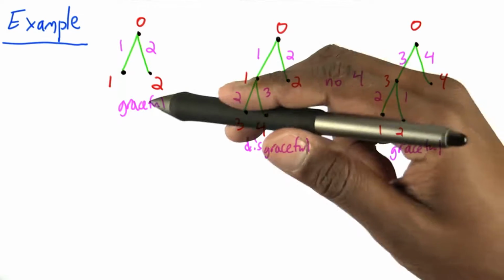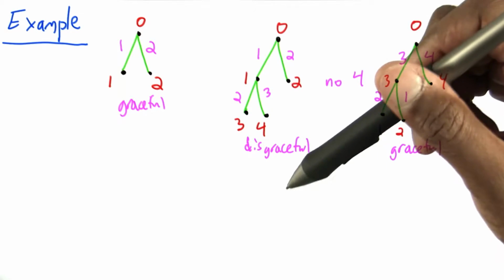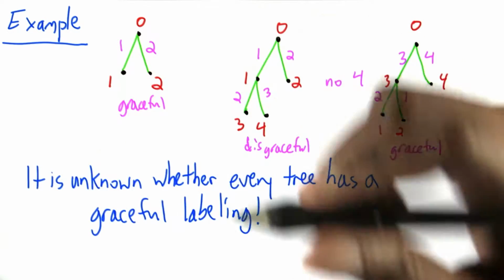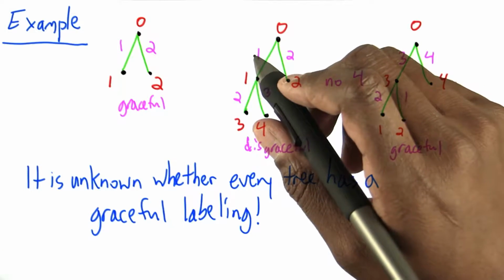Here's a graceful labeling, here's a graceful labeling. This is a disgraceful labeling. It's not known if every tree has a graceful labeling.